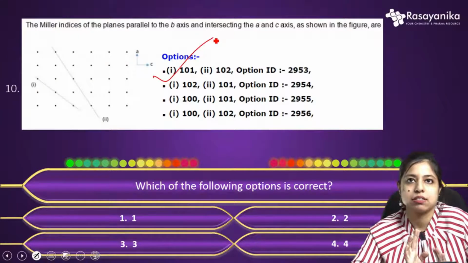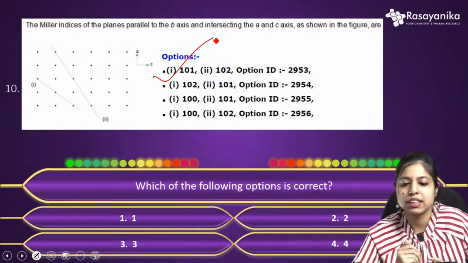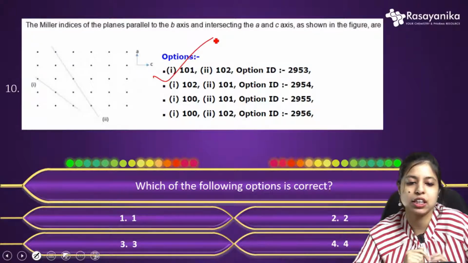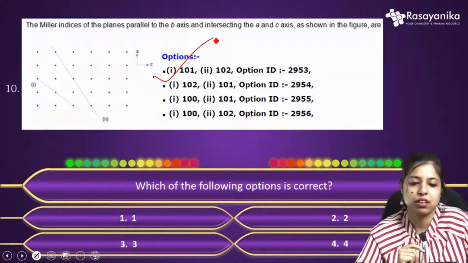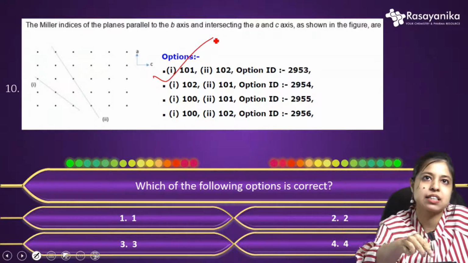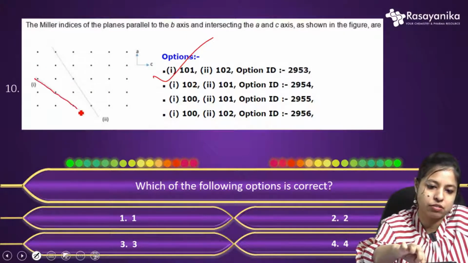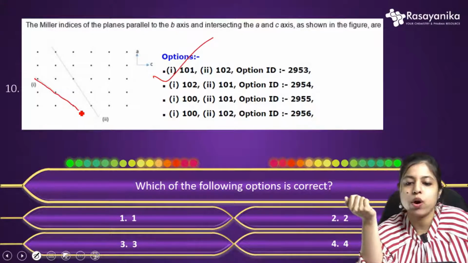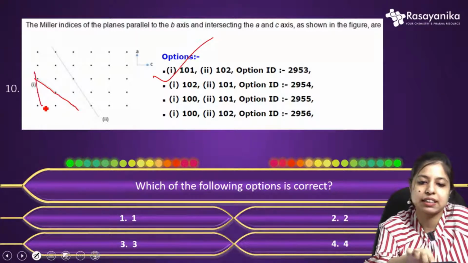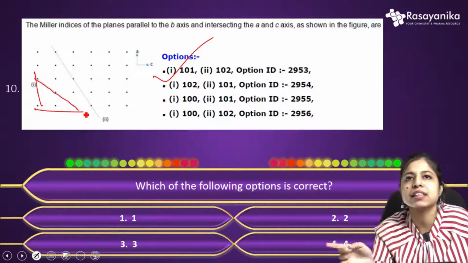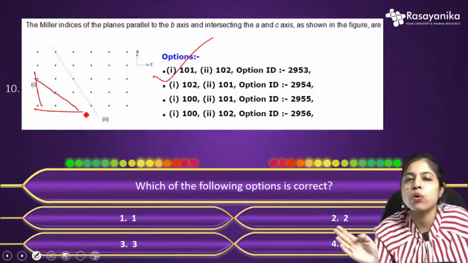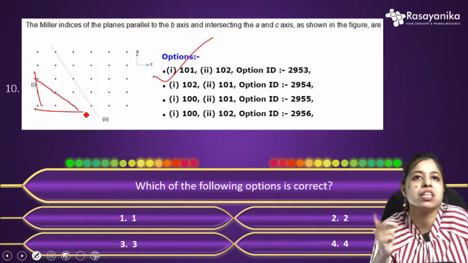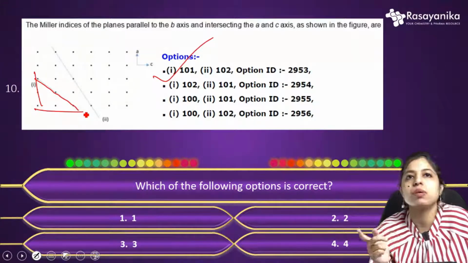So why is this the correct option? Just look at the planes given in the figure. Let's start with the first plane. How to find the coordinates? This is the A axis, this is the C axis, and the B axis is parallel to the plane. We all know the axis which is parallel to the plane has coordinate infinity. So it will be infinity.